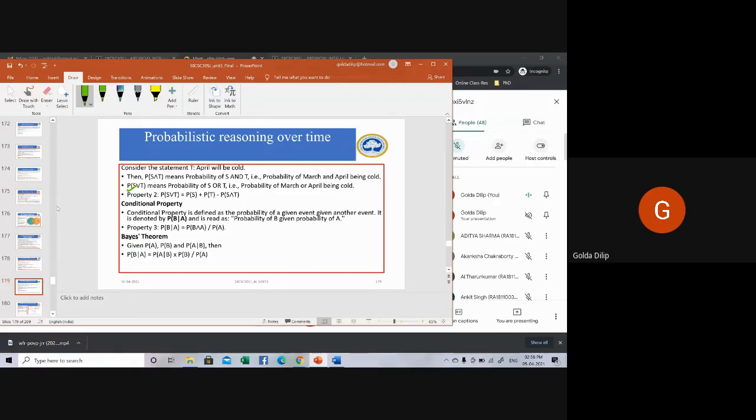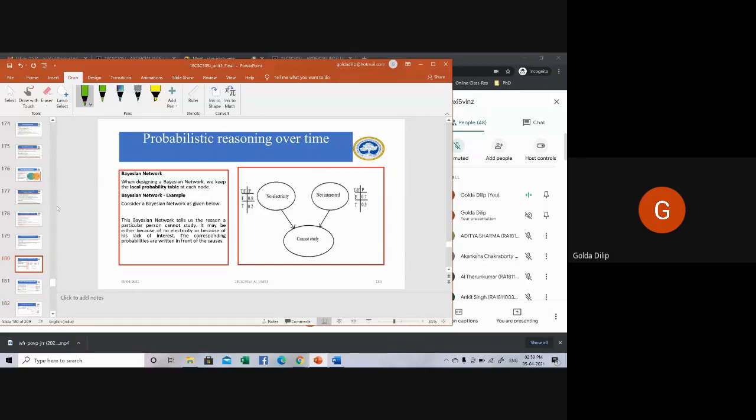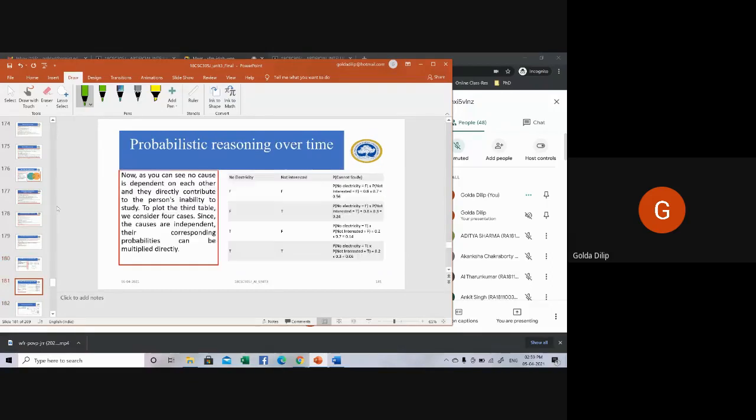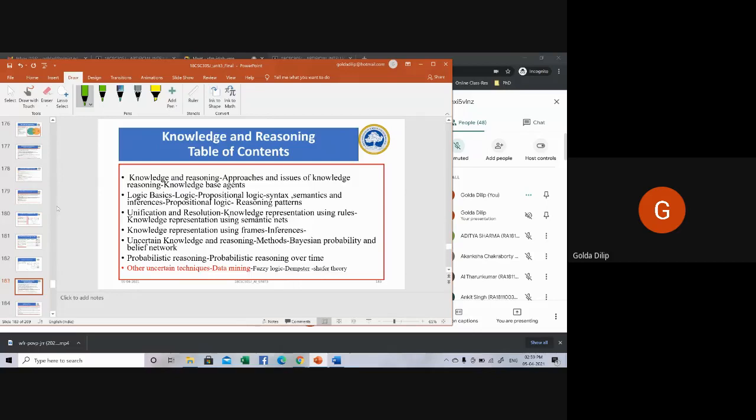That is P of S plus P of T minus P of S and T. Conditional probability and other things are again a repetition. So this is an example. Up to here is the portion for your CT.